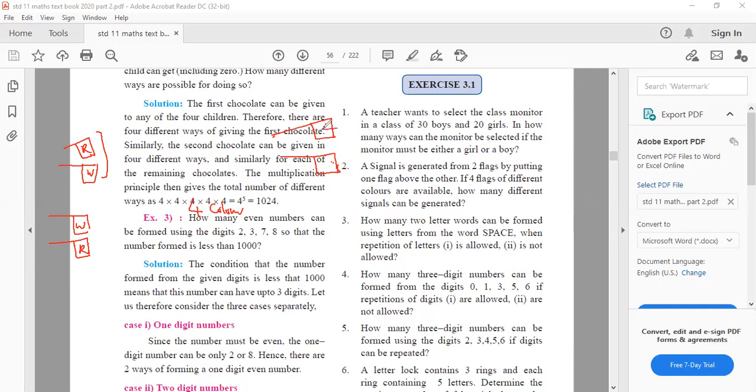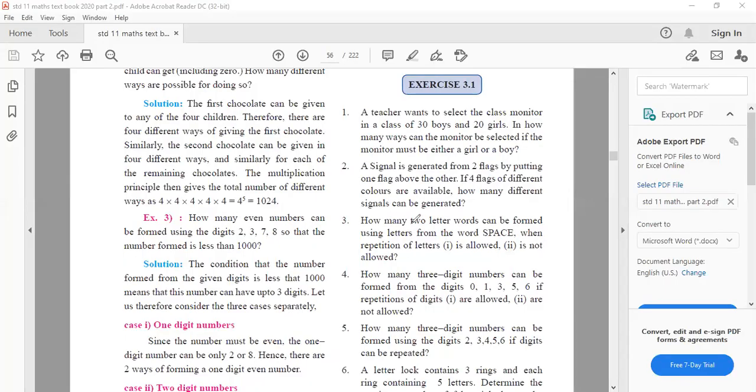Yes. The first flag can be arranged in 4 ways. Second flag, 3 ways. There's no restriction on anything other than that we have total only 4 colored flags. So once you use up the first one, then only 3 are remaining. So you have to put only 3 here, and the answer is 4 into 3, 12 ways. Is it fine with everybody? Yes, sir. You can write the solution for that.